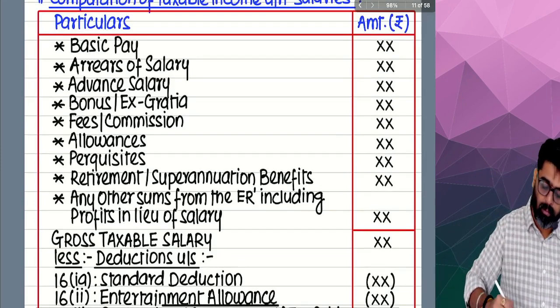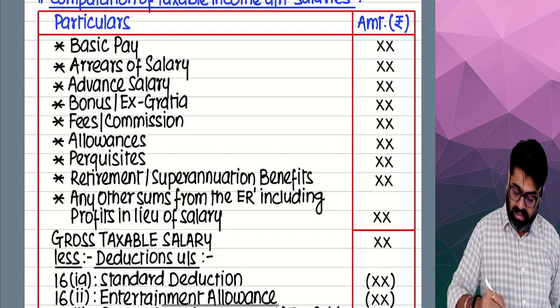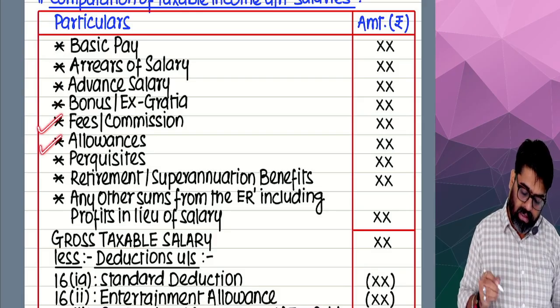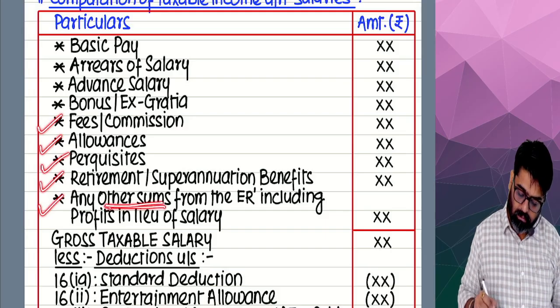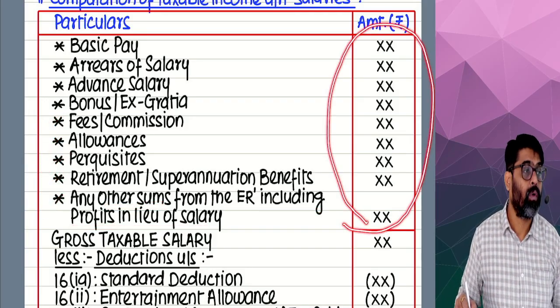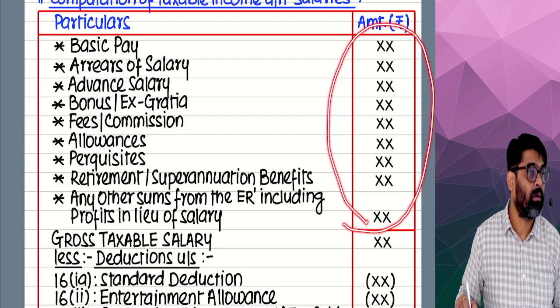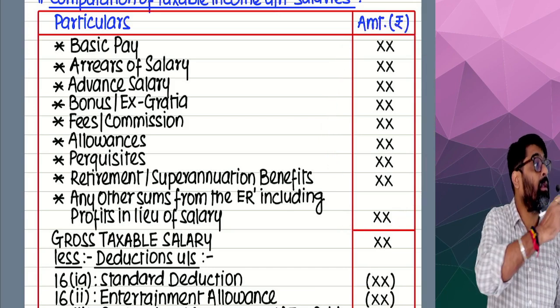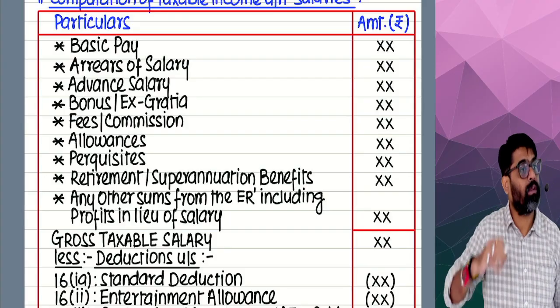You might have got basic, arrears, advance salary, bonus, fees or commission, allowances, perquisites, retirement benefits, any other sums from the employer. These sums will become due or be received, whichever is earlier, in the previous year. Take these sums in this statement.